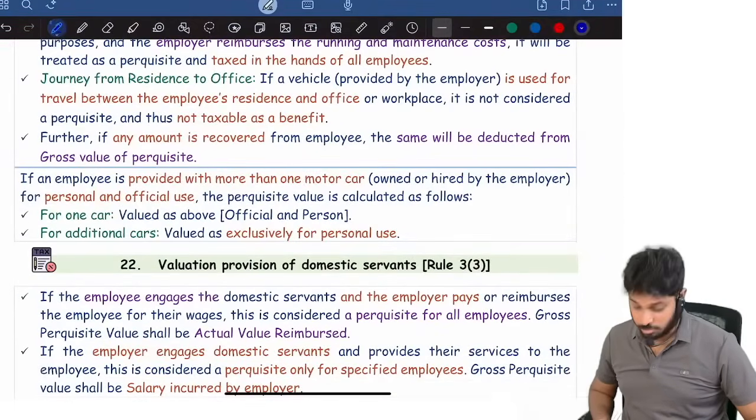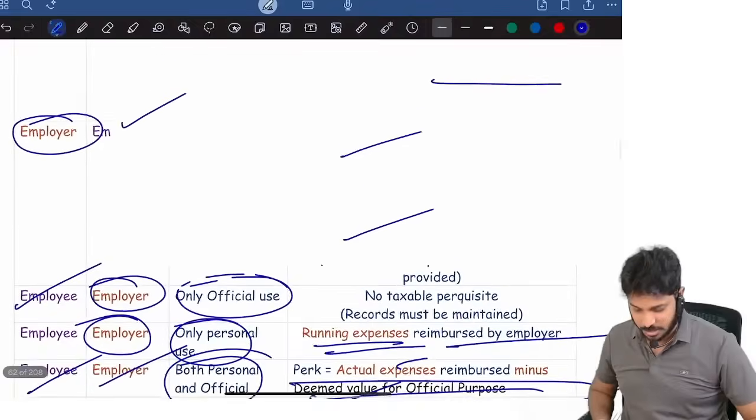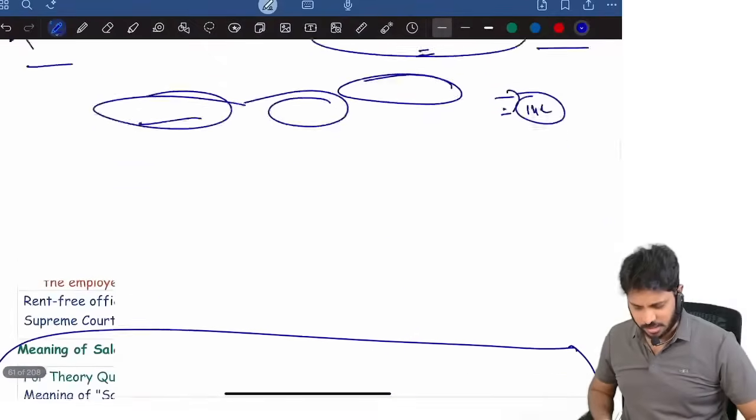Almost how much time? Oh, 1 hour 50 minutes. It's okay, good. We are going decently.